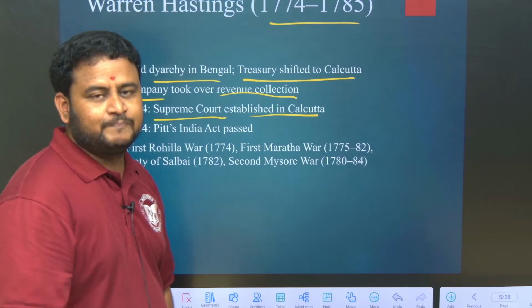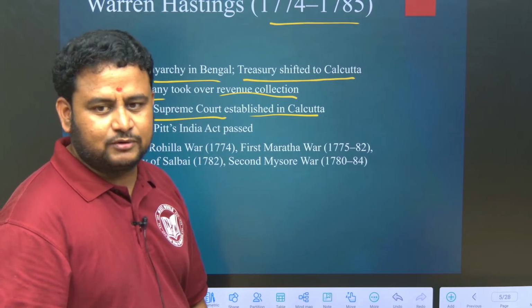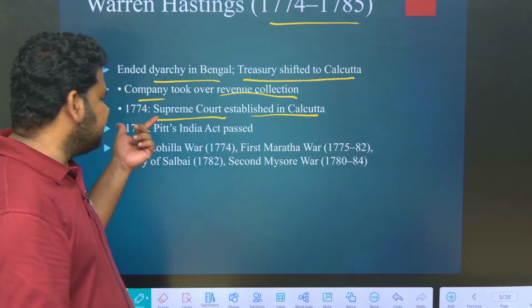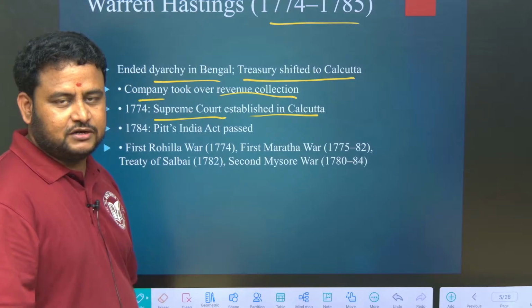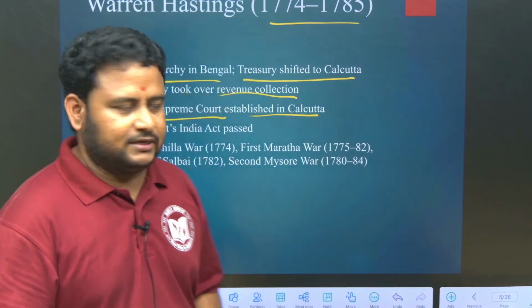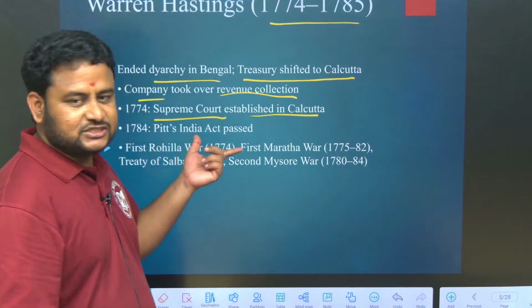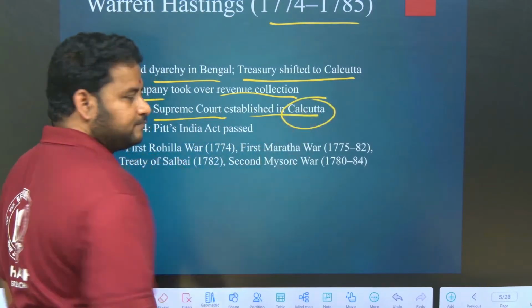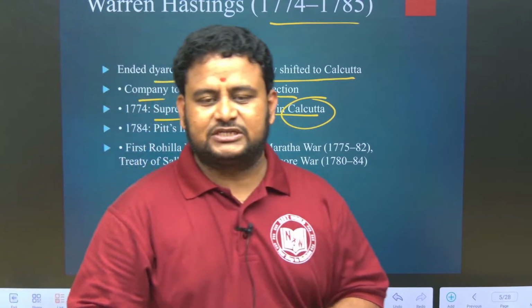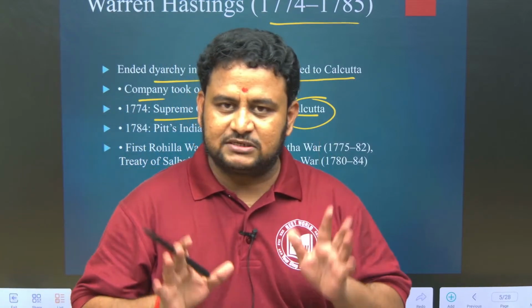I have also told you sources of the Indian Constitution. During that I told you how Supreme Court came into being. Where I am talking about sources of Indian Constitution, please go through the Indian Polity playlist, there you will get it. So 1774 Supreme Court was established in which place? Calcutta. You may get confused. Presently it is in Delhi, but at that time, in 1774, it was in Calcutta.